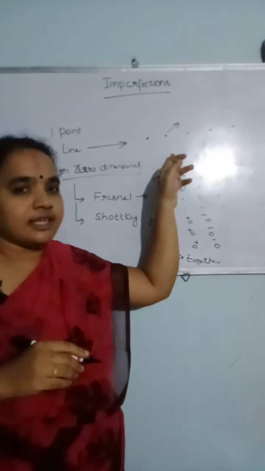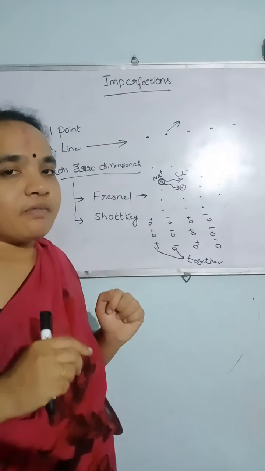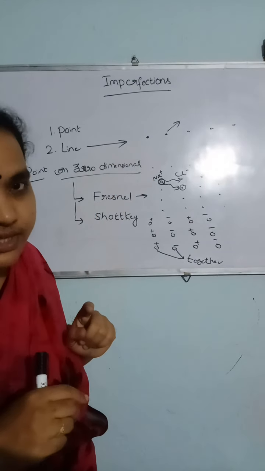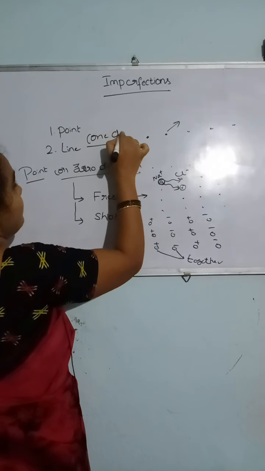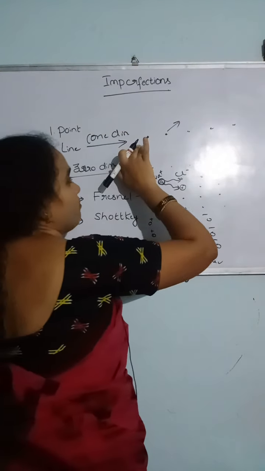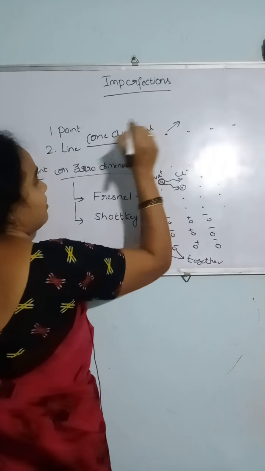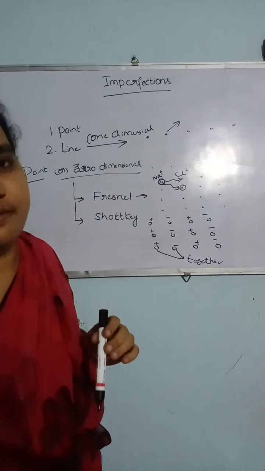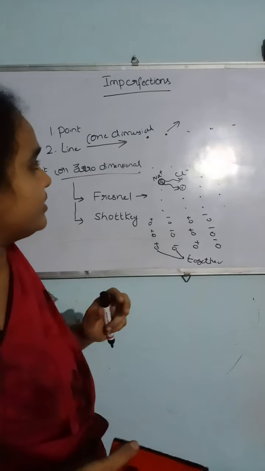If there is a missing atom in a line of a crystal, that type of imperfection is called a line imperfection, which is also called one dimensional. One dimensional means these imperfections are observed in one array of atoms. So these are the different types of imperfections.